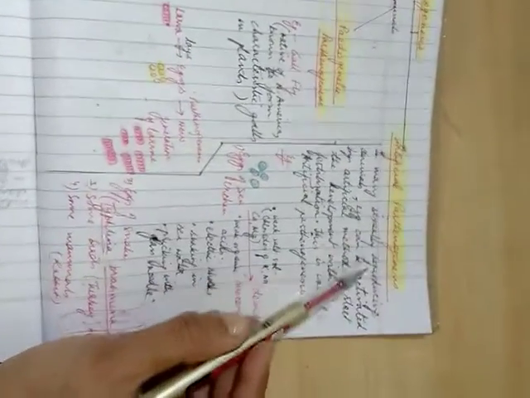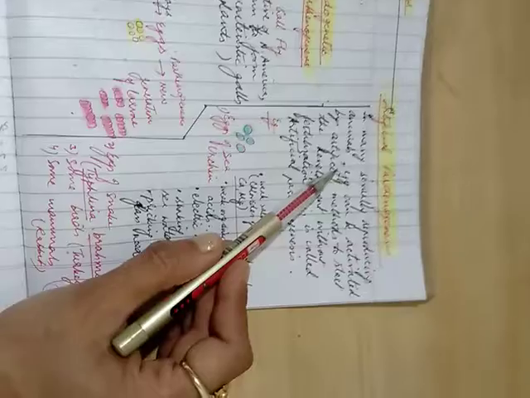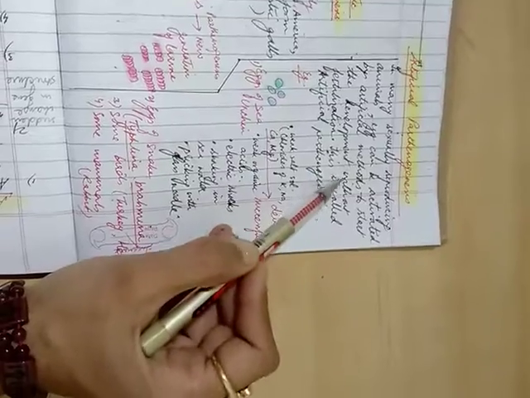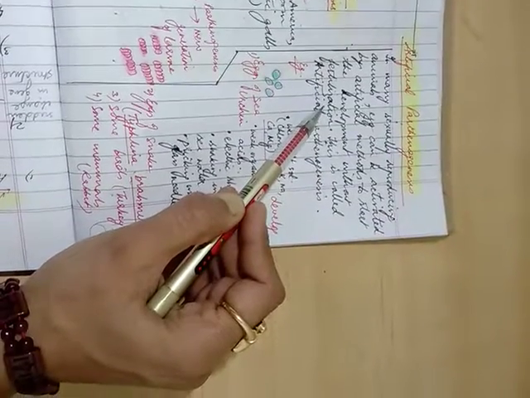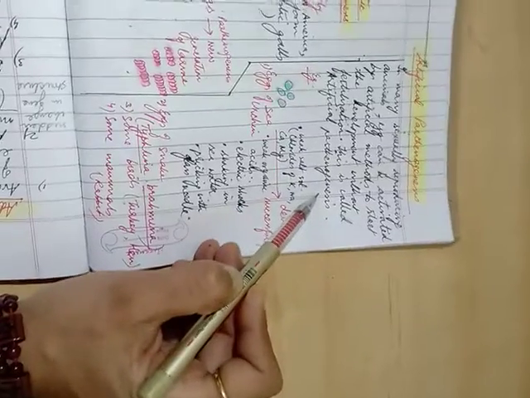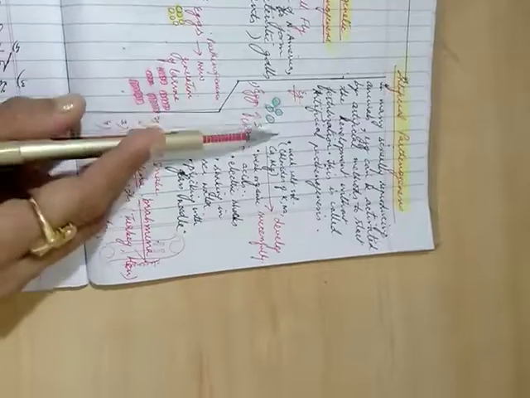Coming to the artificial kind of parthenogenesis. Let's see over here. In many sexually reproducing organisms or animals, the egg can be activated by artificial methods to start the development without fertilization. And this is called artificial parthenogenesis. For example, look at this first. These are eggs of sea urchin, right?